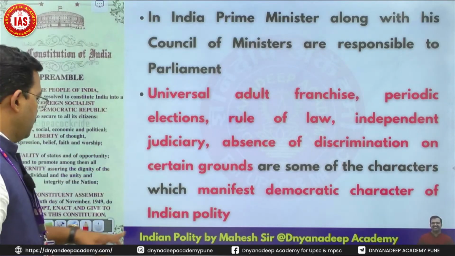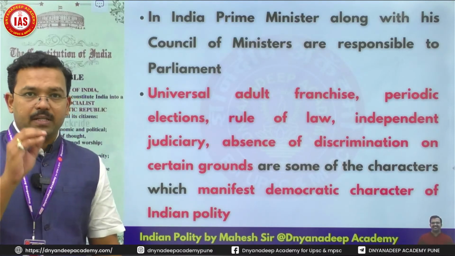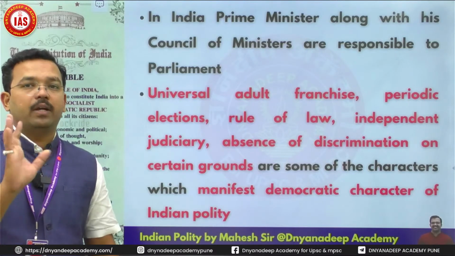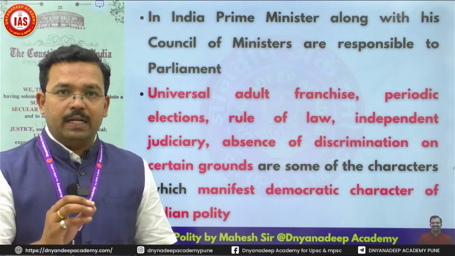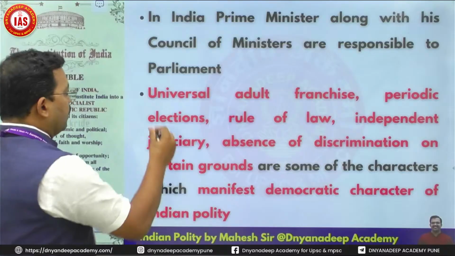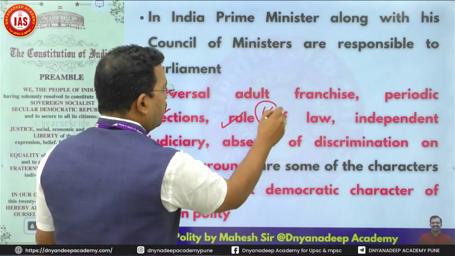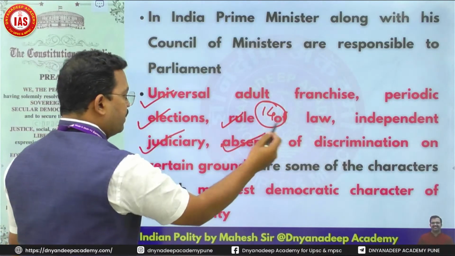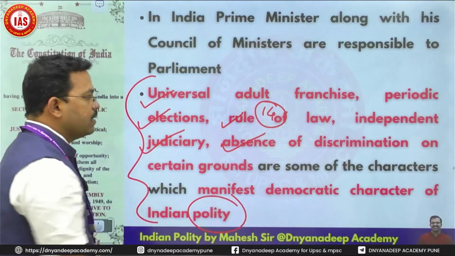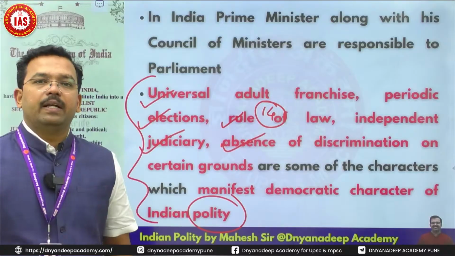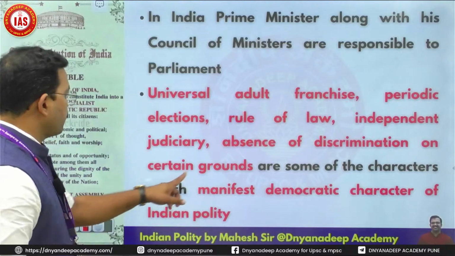This is important thing. They could ask you a question in prelims like, which among the following features represent or reflect democratic nature of Indian polity? Which among the following options represents democratic character of Indian polity? So they are universal adult franchise, periodic elections, rule of law, which comes under Article 14, independent judiciary, absence of discrimination on certain grounds. All these things, along with others, represent or manifest democratic character of Indian polity. All these things show that we have a democratic character of Indian polity.